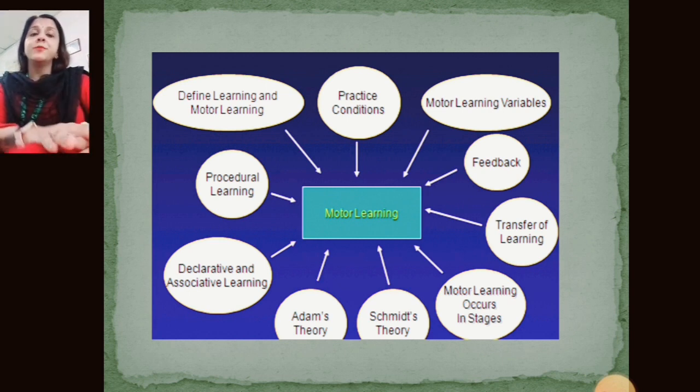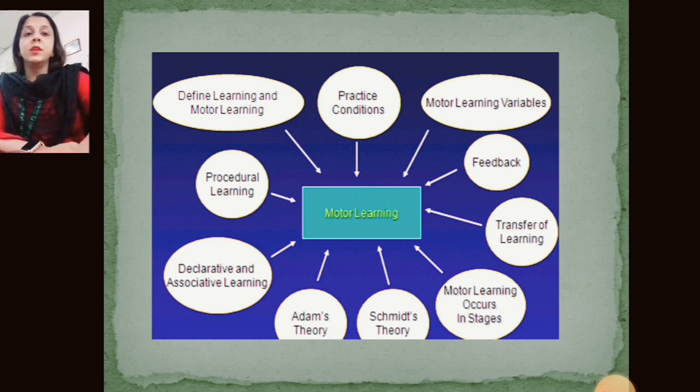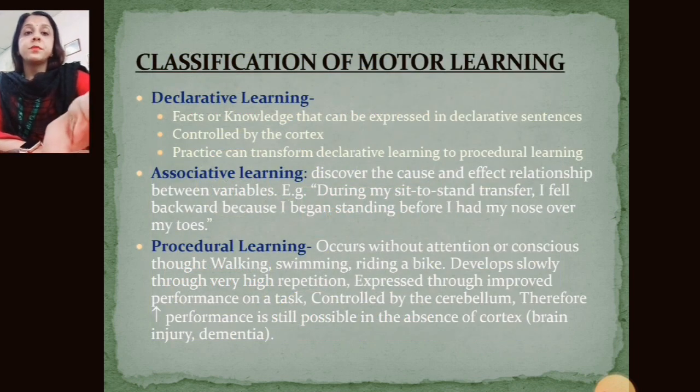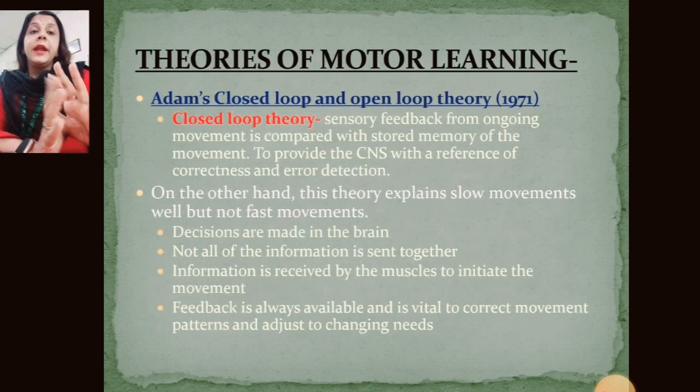There are two types of theory: Adams theory, also known as Adams closed loop theory, and the schema theory. These two theories work behind motor learning. First, Adams closed loop theory.